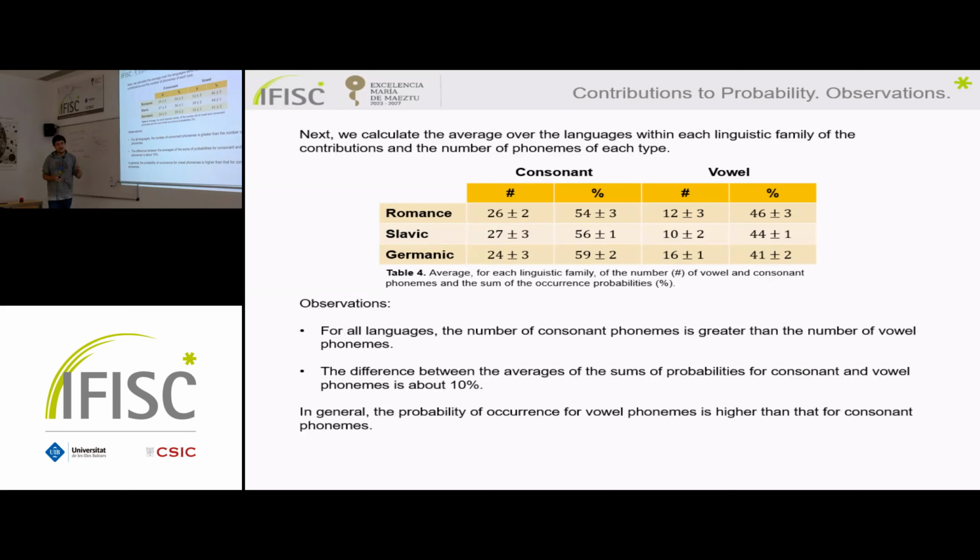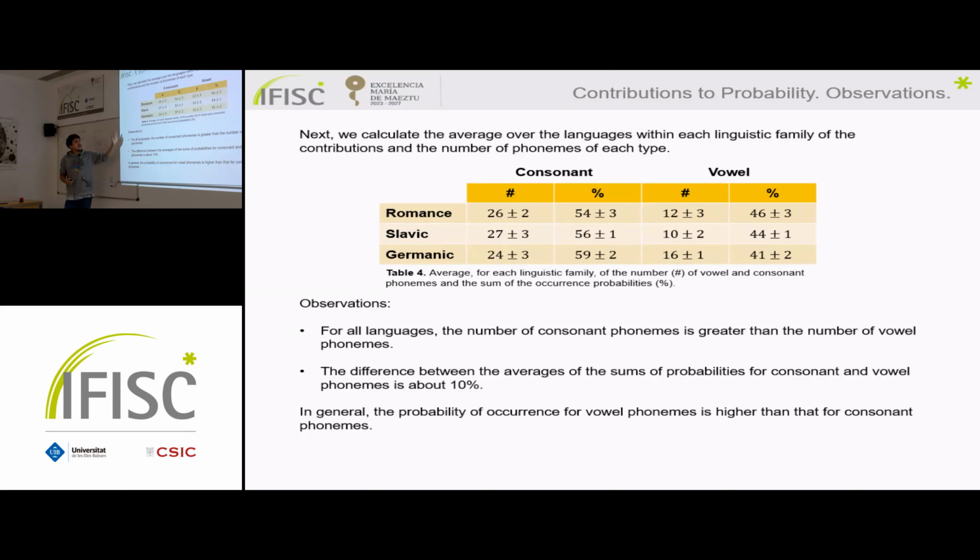So we can characterize the families by relating those 2 averages. For example, Slavic languages have the highest number of consonant phonemes and the lowest number of vowel phonemes. But the difference between the contributions is just 12%. So we can see that the occurrence is, in general, highest for the vowel phonemes.